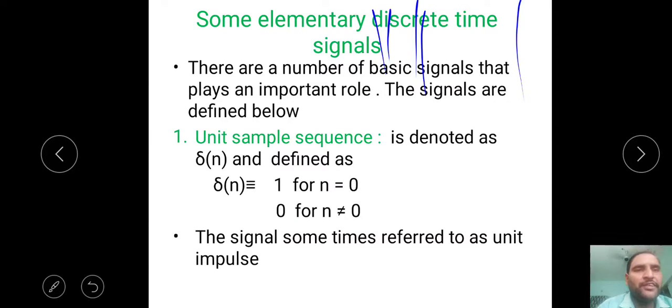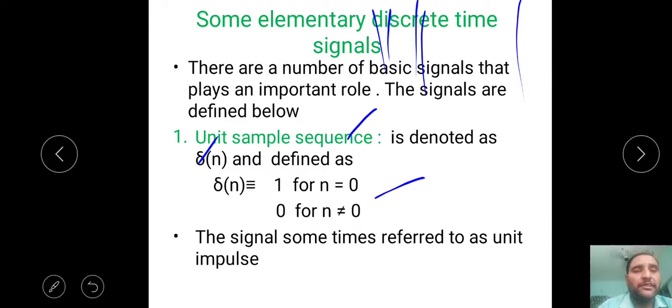Here we have some elementary signals. You already know them: impulse, that means sample sequence, step sequence, exponential sequence, sinusoidal sequence, ramp sequence. We have some basic signals. Here we will see once again what those signals or sequences are. First one, unit sample sequence. You know that the unit sample or unit impulse sequence is represented by delta of n. By definition, delta of n is equal to 1 for n equal to 0, and 0 for n not equal to 0.